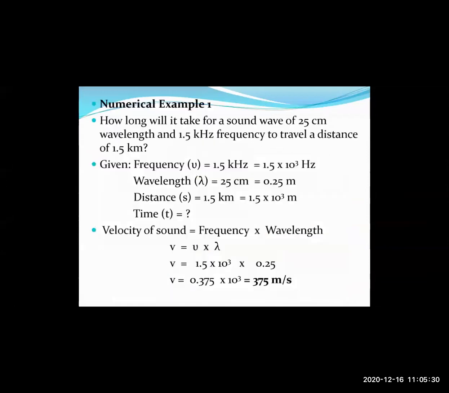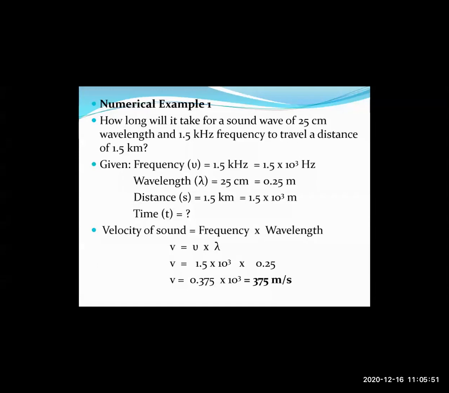Now let us study the different numericals that we need to go through today. Let us first talk about numerical example number 1. How long will it take for a sound wave of 25 centimeter wavelength and 1.5 kilohertz frequency to travel a distance of 1.5 kilometers?